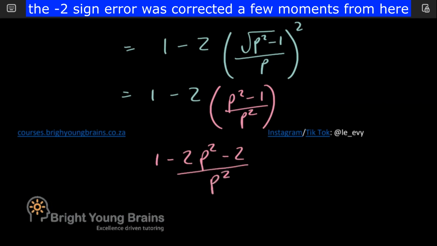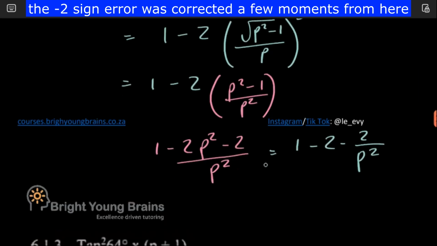Yeah, I feel like you could just stop here. But if you want to go a step further, these two you can write with this as the denominator individually. So for the 2p squared, it's going to be over p squared. And then this minus 2 is also going to be over p squared. And then the p squared over the p squared would cancel each other out. So this is your answer.